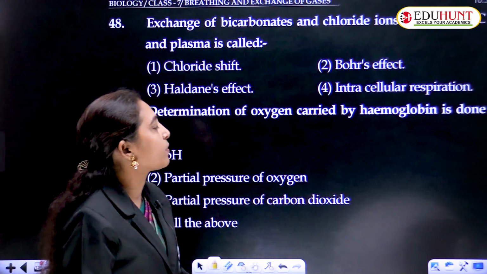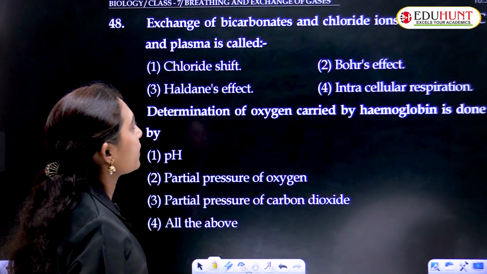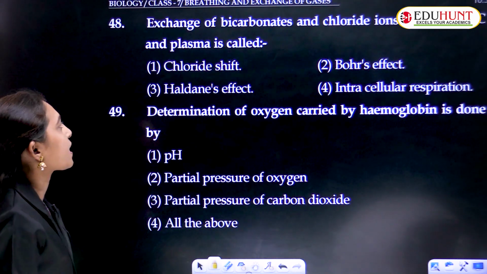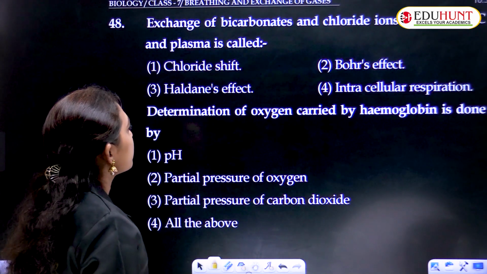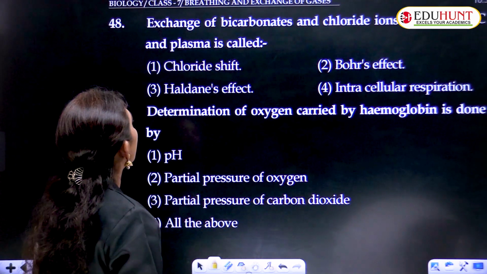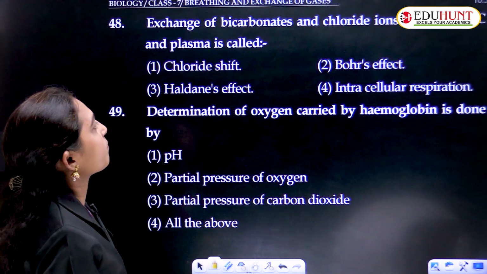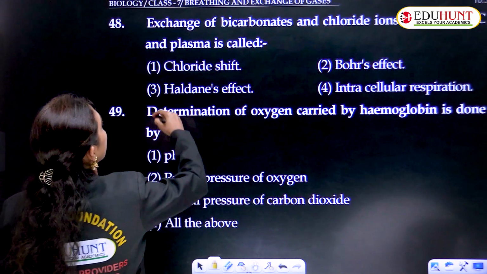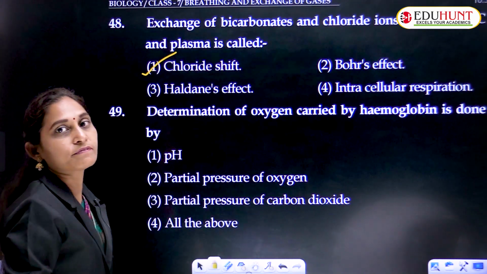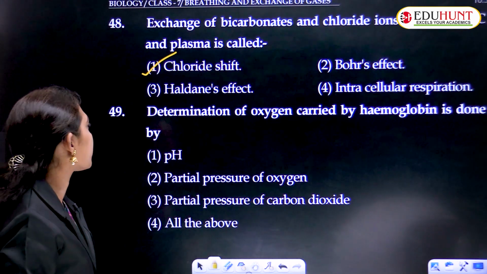Exchange of bicarbonates and chloride ions between RBC and plasma is called chloride shift.